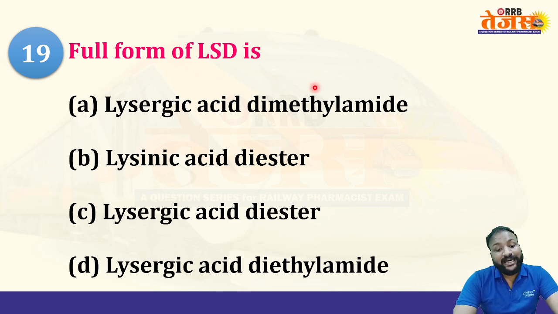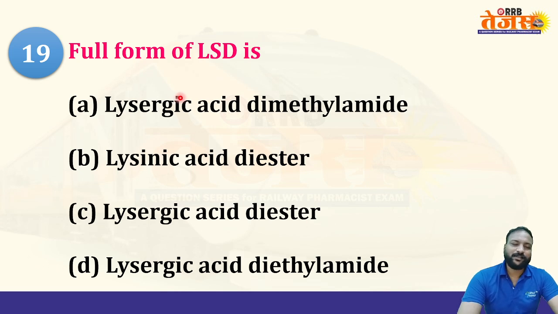So obtained from the ergot, mostly prepared in the year of 1938. Okay. So that's the first commercially produced hallucinogen. So what is the full form of this one? Lysergic acid diethylamide, lysergic acid diester, lysergic acid diethylamide.